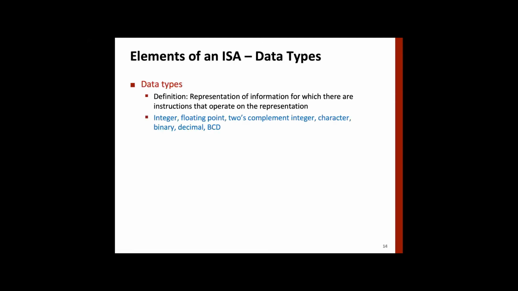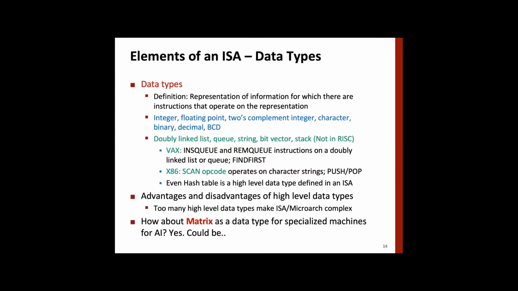So first thing, let's see that, here we set data types. We'll discuss only a few of them, right? What kind of data types do we have? In the simplest possible RISC architecture, there are just one or two types of data types we'll study, largely integers. Other machines have integer type, floating type, 2's complement integer type, characters, binary, decimal, BCD, etc. And then there have been machines designed with extremely complex data structures like doubly linked list, queue, string, bit vector, stack, and so on and so forth. Even one machine has defined a hash table.